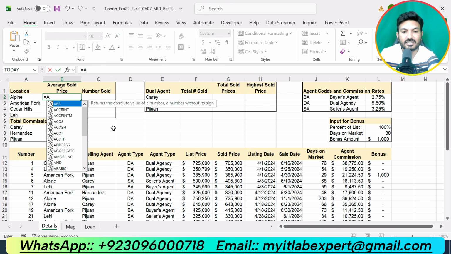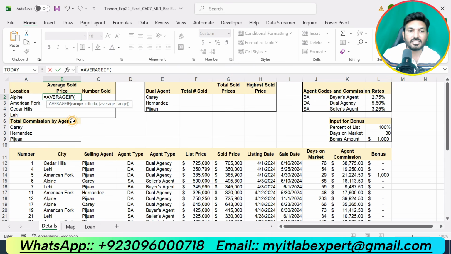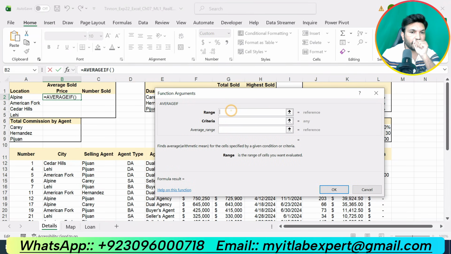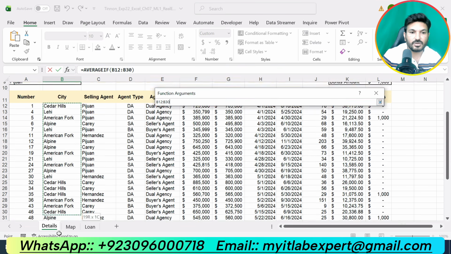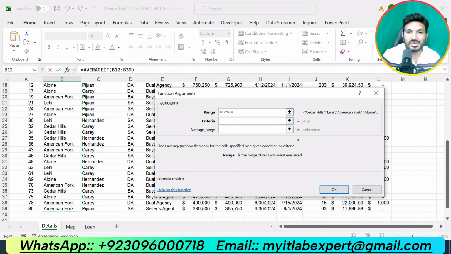Type equal sign and type AVERAGEIF. Here you can see the AVERAGEIF function, double click on that, click function symbol so that we can enter the function arguments. So our range will be the city column, this one. That will be our range starting from B12 up to B39. That will be our range.